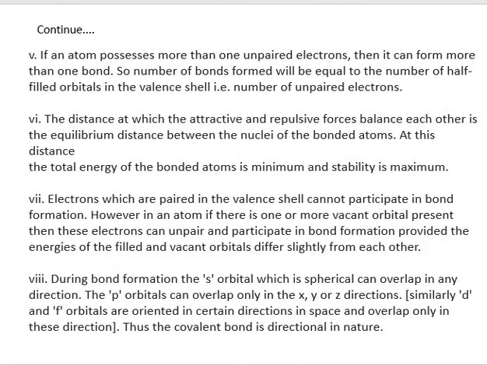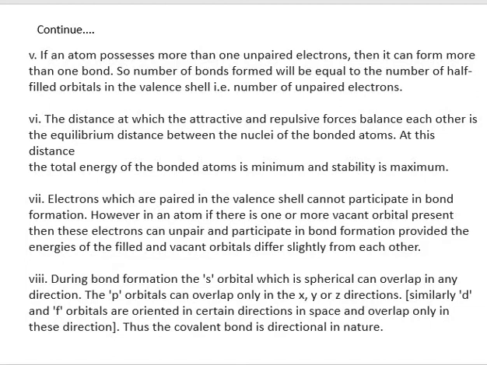Next postulate is the distance at which the attractive and repulsive forces balance each other is the equilibrium distance between the nuclei of bonded atoms, and at this distance the total energy of bonded atoms is minimum and the stability of the molecule would be maximum.